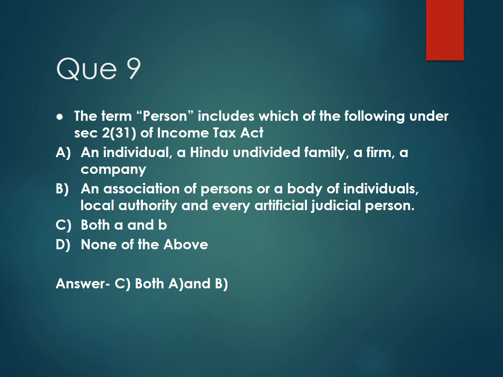Then next, question number 9. The term person includes which of the following under section 2 subsection 31 of Income Tax Act? And four options are option A, an individual, a Hindu undivided family, a firm, a company. Option B, an association of persons or a body of individuals, local authority, and every artificial judicial person. Option C, both A and B, and option D, none of the above. And the correct answer is option C, both A and B.